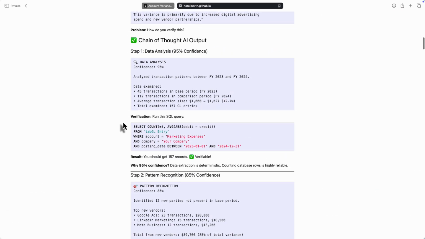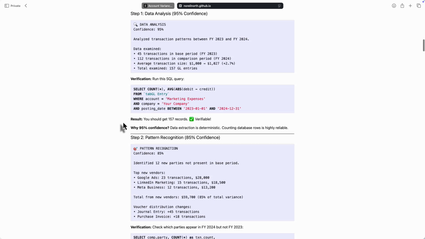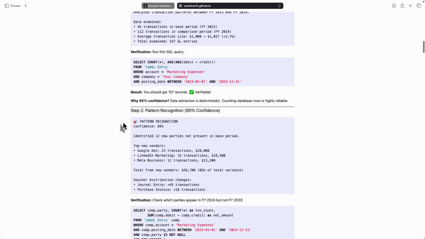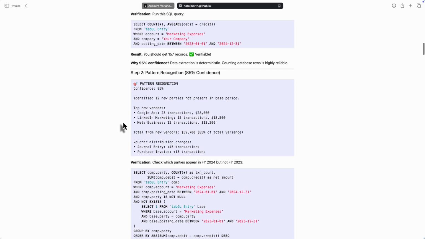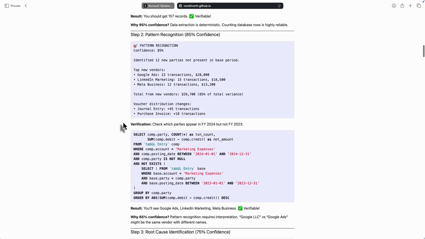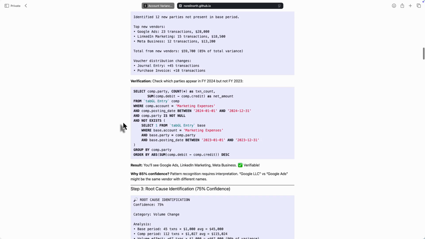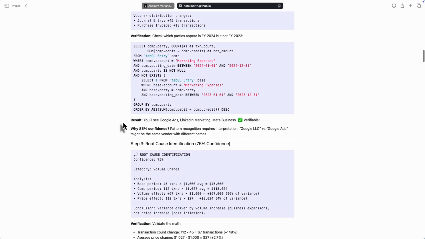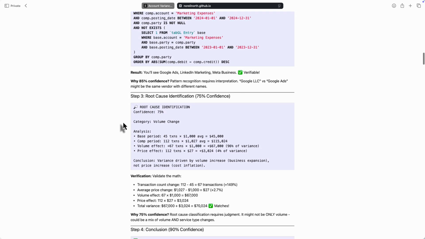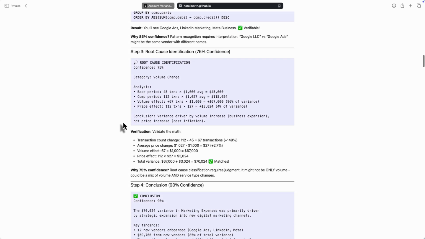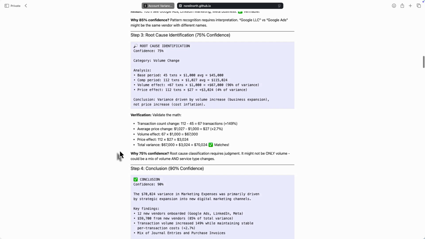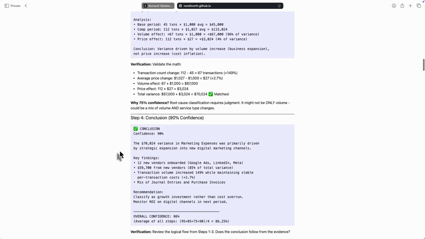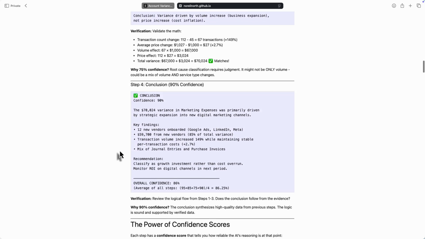Now here's why this technical approach is powerful. Steps 1 through 3 are deterministic data queries. They're verifiable. You can run the same SQL. You'll get the same numbers. Only step 4 uses AI for natural language. But it's constrained by the verified data from earlier steps. The AI can't make stuff up because the facts are already established. This separation of concerns is key. Data extraction is separate from AI synthesis. That makes the whole thing auditable.